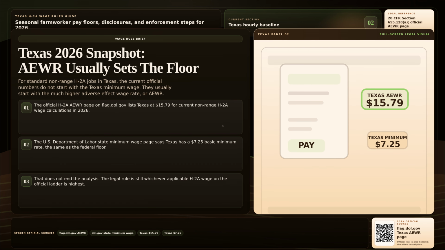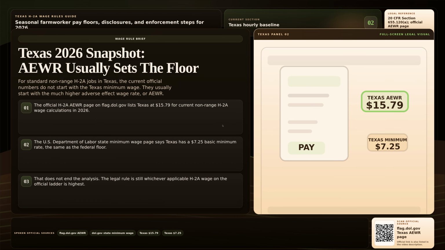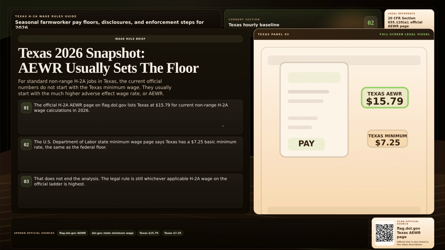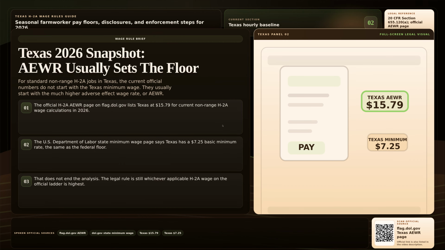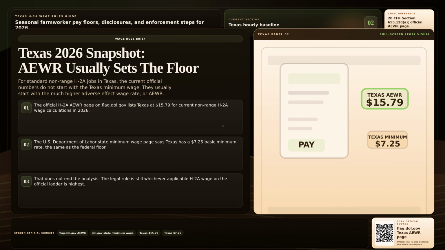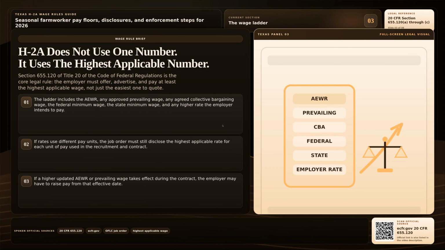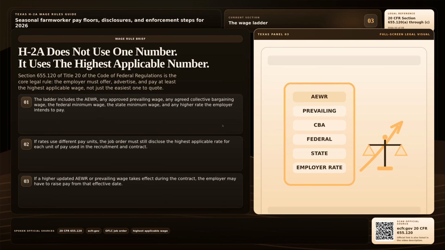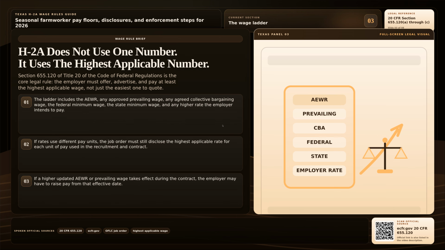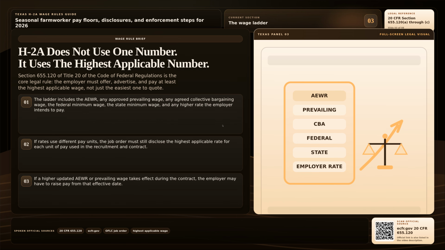The legal question is not, what is one wage number? The legal question is, which official wage number is the highest one that applies to this contract and this work? According to Title 20 of the Code of Federal Regulations, Section 655.120, the employer must offer, advertise, and pay at least the highest applicable wage. That section lists the main wage ladder. It includes the adverse effect wage rate, or AEWR, any approved prevailing wage, any agreed collective bargaining wage, the federal minimum wage, the state minimum wage, and any other higher wage rate the employer intends to pay.